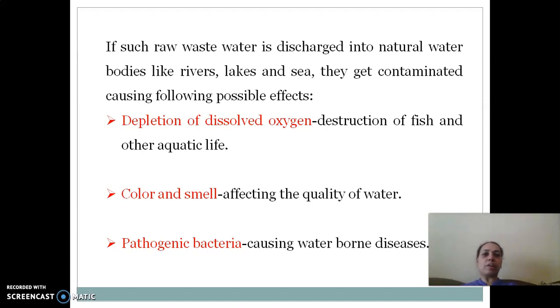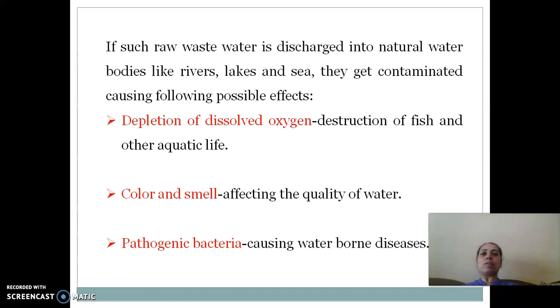If it is discharged without treatment, what may it cause? It may cause depletion of the dissolved oxygen content in the water, and it will affect the aquatic flora and fauna. Along with that, it will have unacceptable color and smell, so obviously the quality will be very bad.